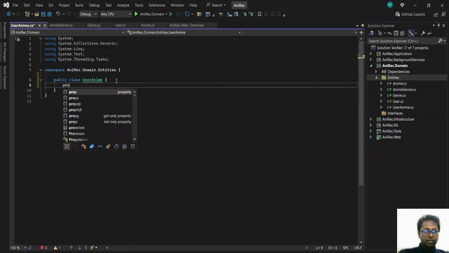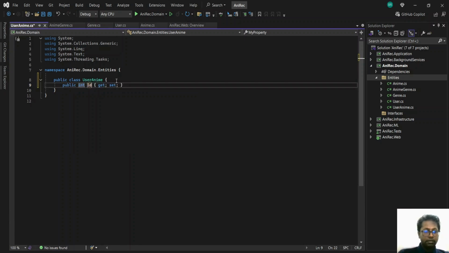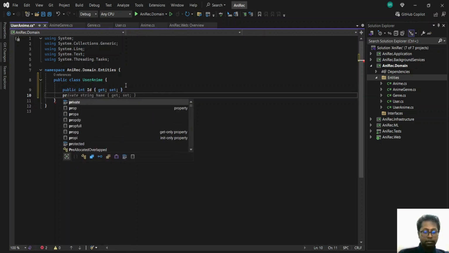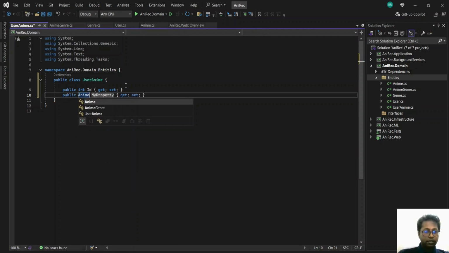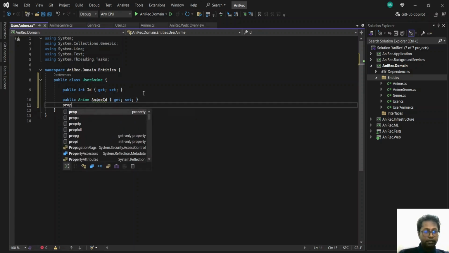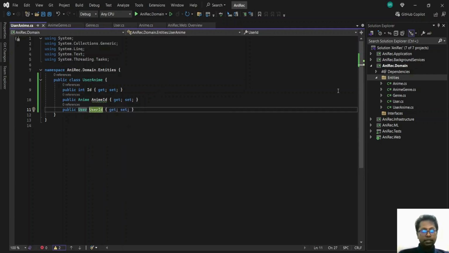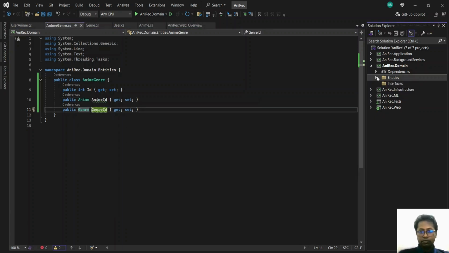We'll give this a unique ID as well. Call this ID. Then anime ID. Then the respective user ID. Okay, the collection of the basic implementation of our entities are now done. But remember, we'll be expanding on these later because for now we'll just create the basics of it.